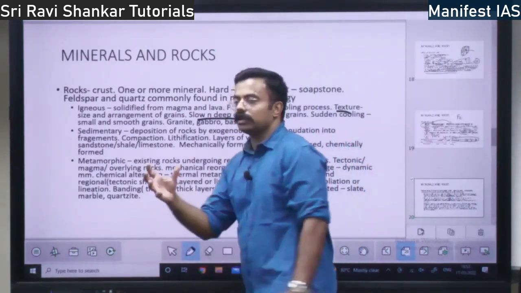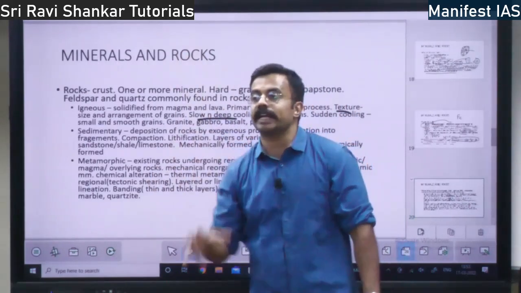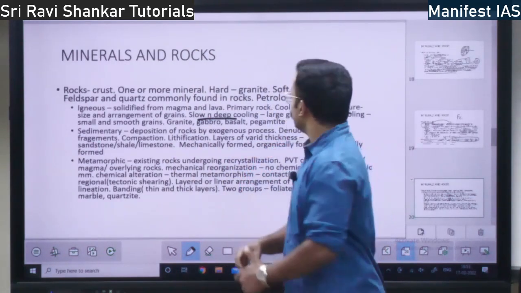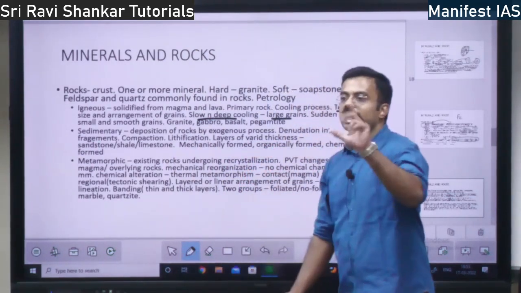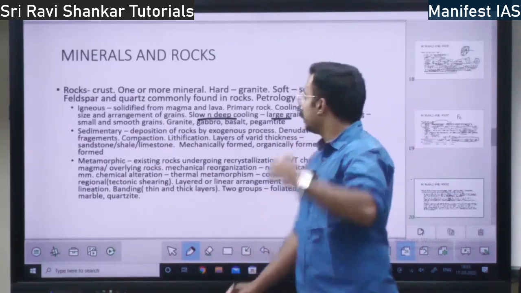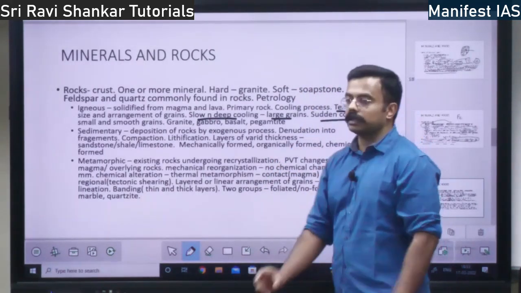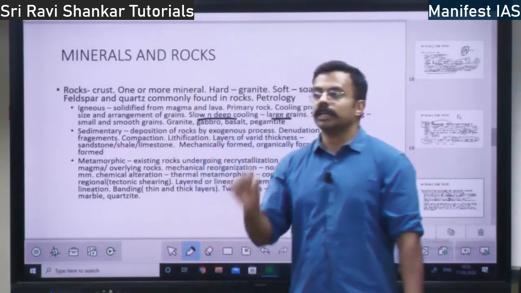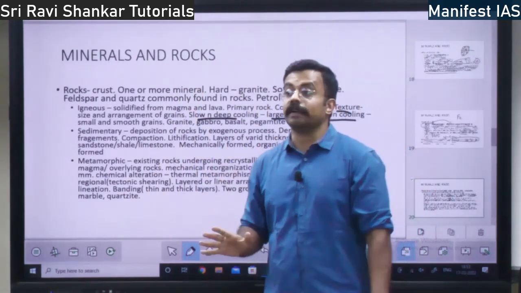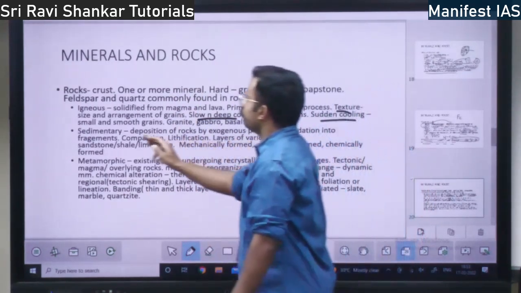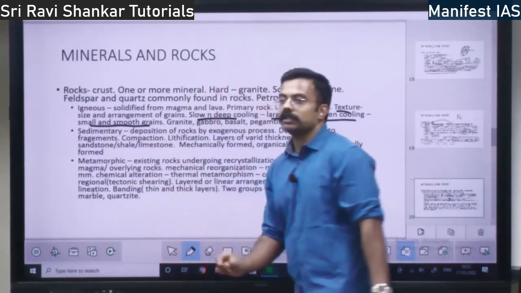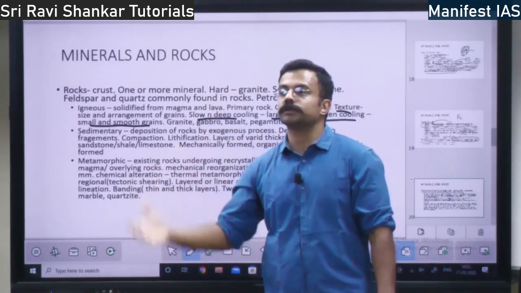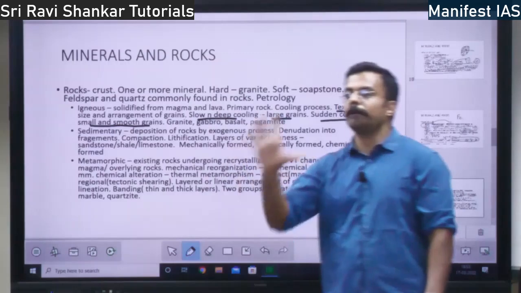So if the magma cools very deep within the earth, or it cools very slowly, then you will form large grains. There will be big grains, right? If the rock cools suddenly, there will be small and smooth grains. Sudden cooling gives small size grains or smooth grains, or if it cools deep, there will be big size grains.